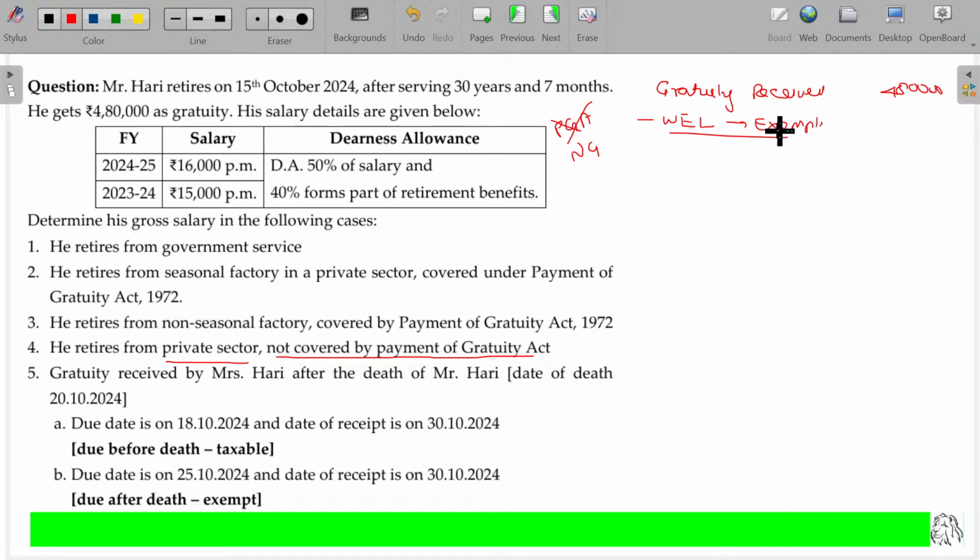In this case, what is the provision? Number one being half into 10 CMAS into completed years of service. Second one being limit or ceiling, statutory limit 20 lakhs. Third one being actual gratuity received, which is nothing but 4,80,000.